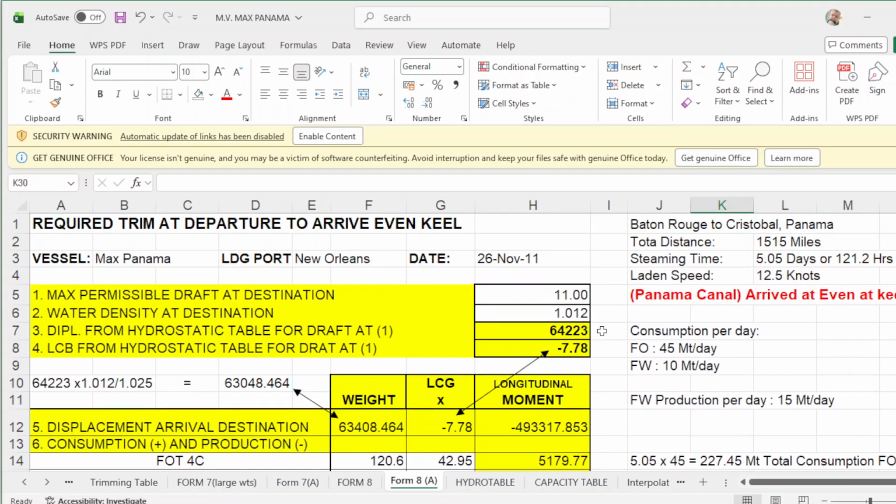This is brackish water, BW. Okay, that will be BW, because of your density of 1.012, that will be your brackish water density. So you convert this to fresh water. Fresh water will be 6304.